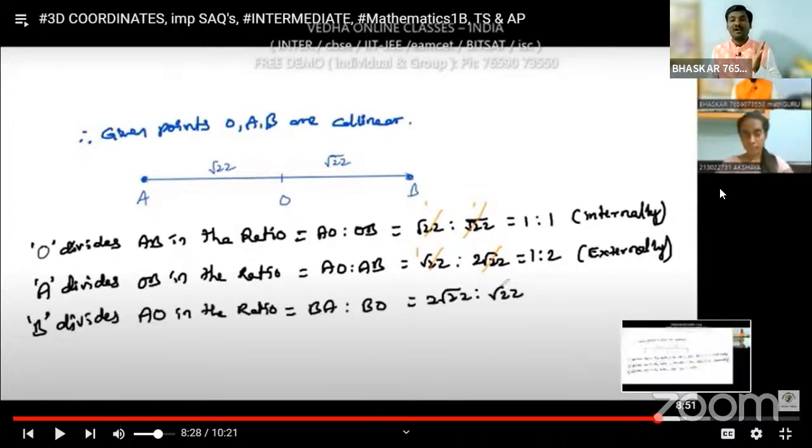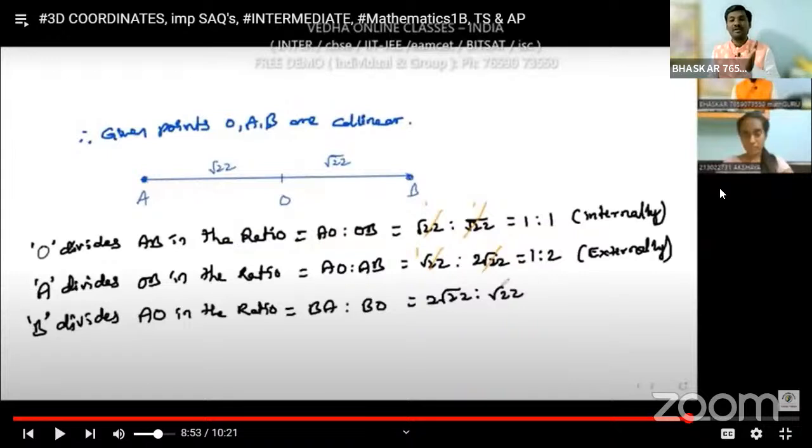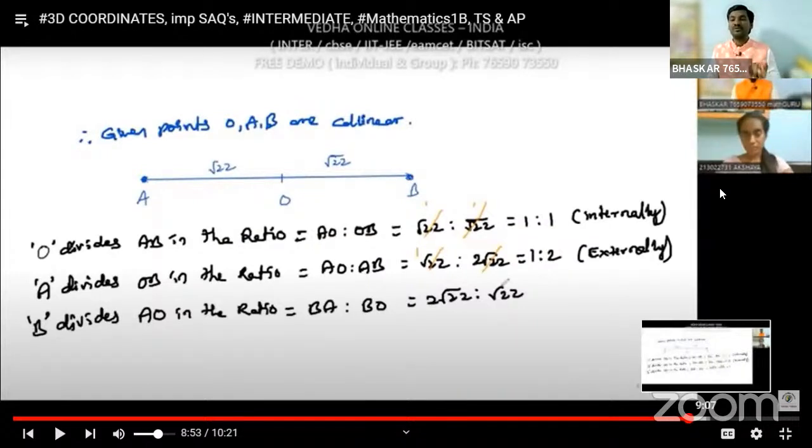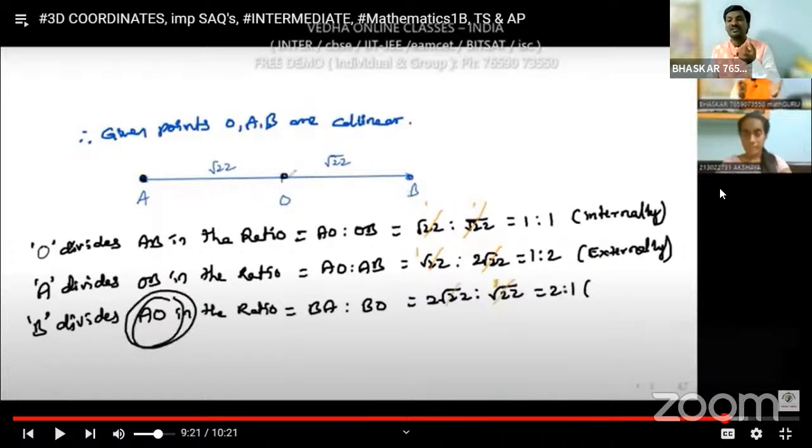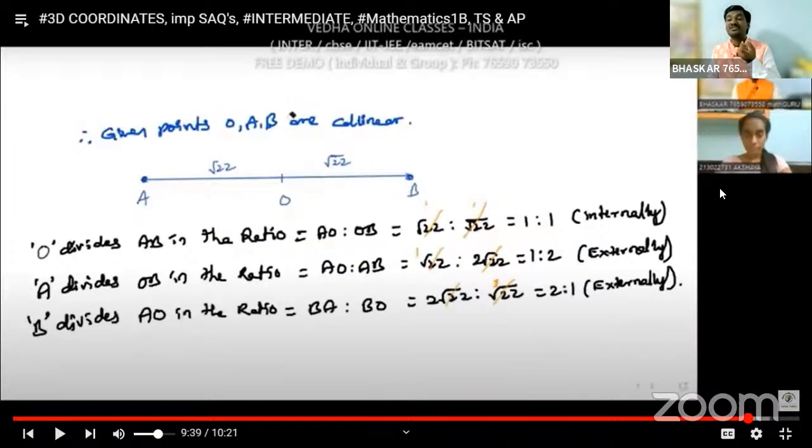And how does B divide AO? That is BA and BO, 2 root 22 and root 22, root 22 gets cancelled. So we get 2:1, and this is also dividing externally. Like this we can find the dividing ratio as well.